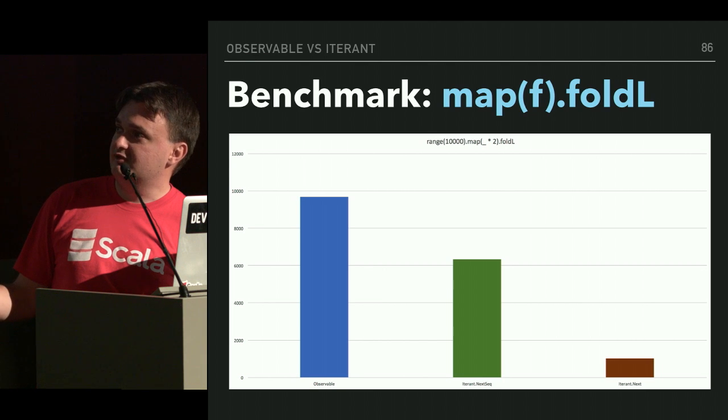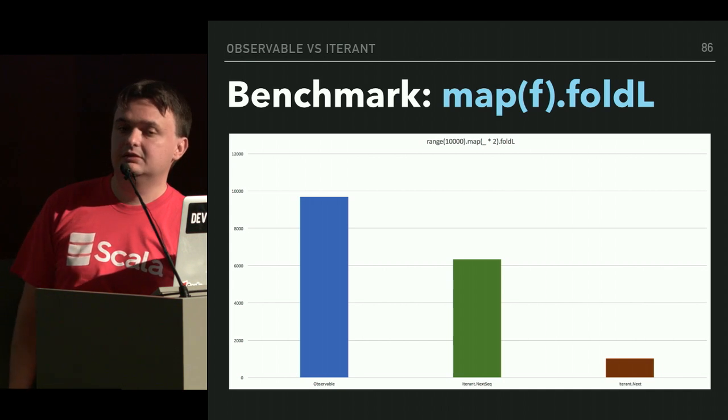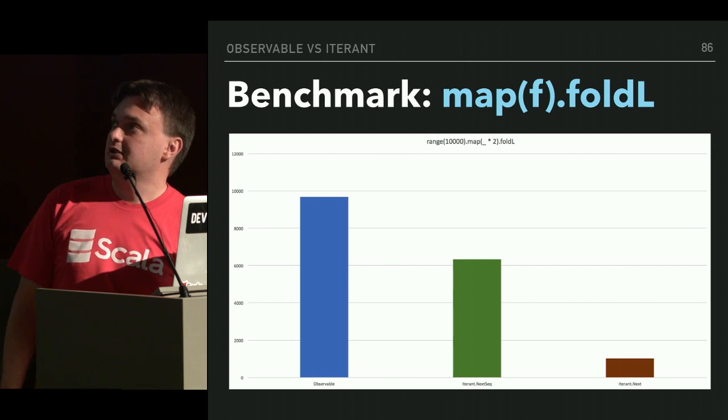So this is precisely the reason why we're introducing batching, by means of iterable and iterator, because it can bring up performance quite a lot in case we need that.